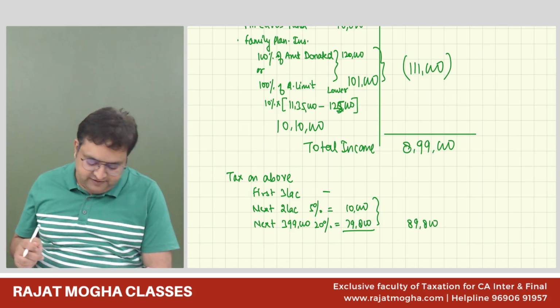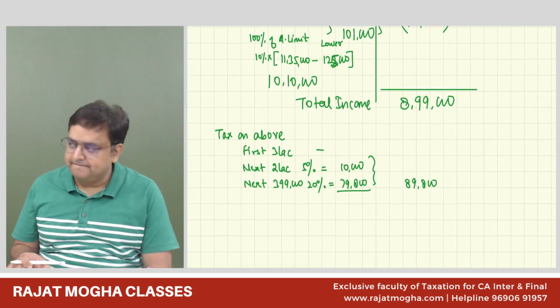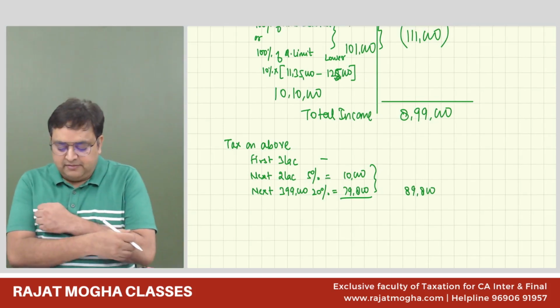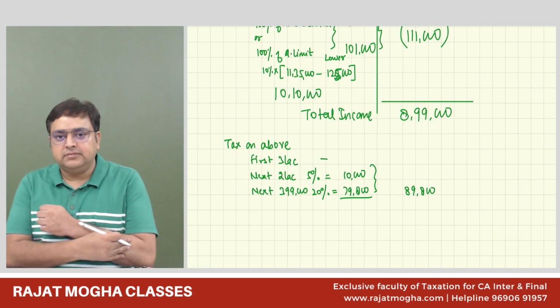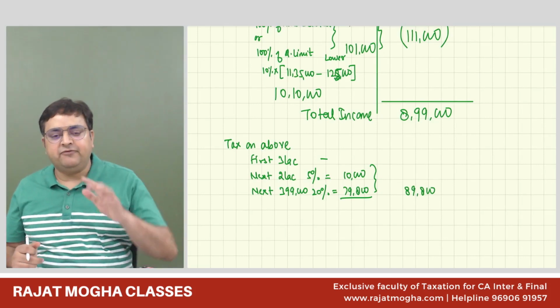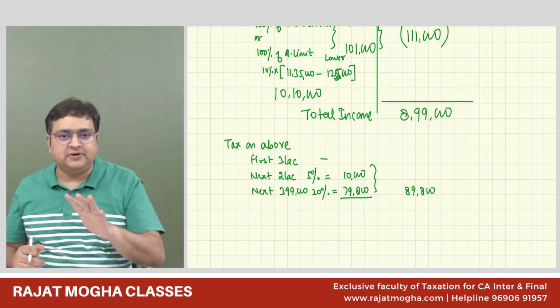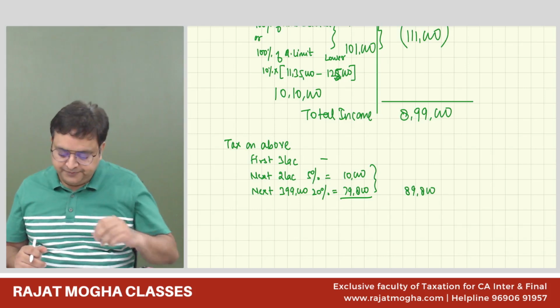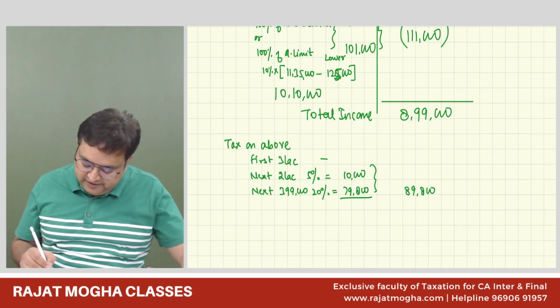Guys, is rebate available or not? What is the total income where rebate would have been applicable? It's 5 lakh. It's the optional regime, it's not the default. In default, we have 7 lakh, but in optional, we have 5 lakh. So rebate is not available over here.